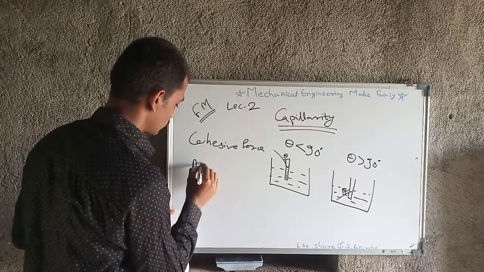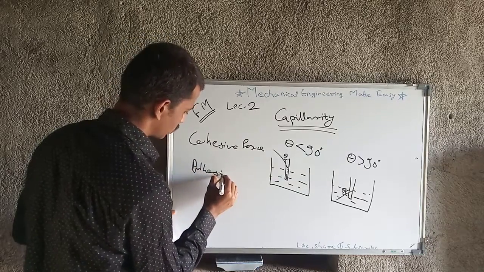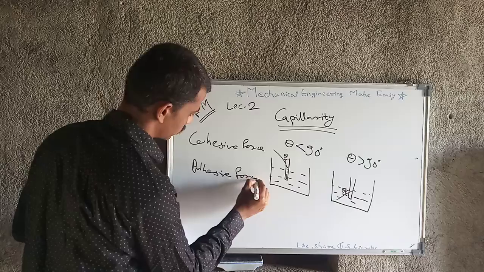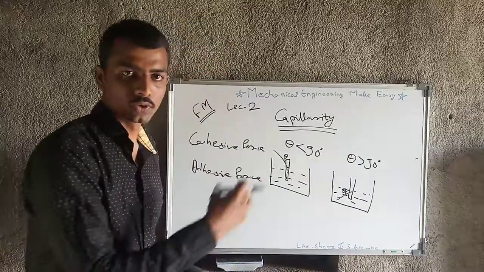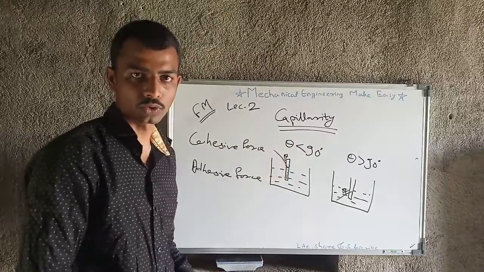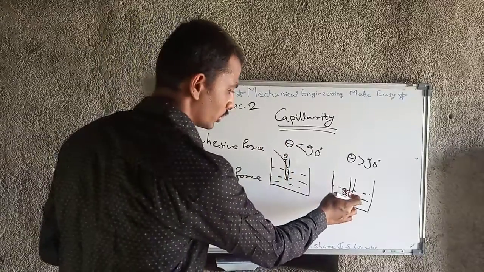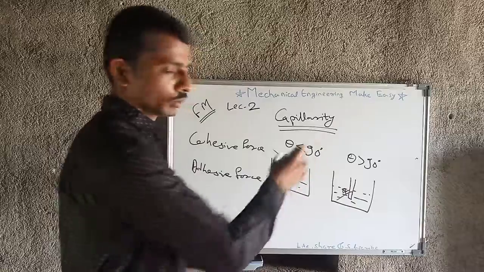In case of capillary fall, cohesive force is more than adhesive force, so the molecules will not move forward into the tube.